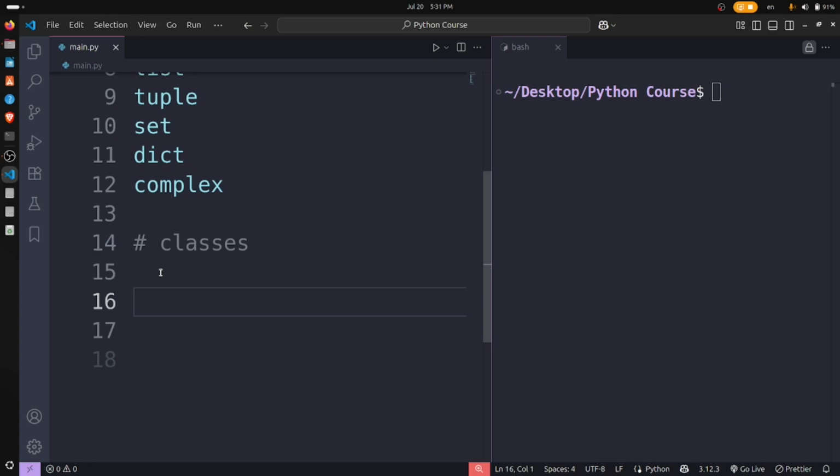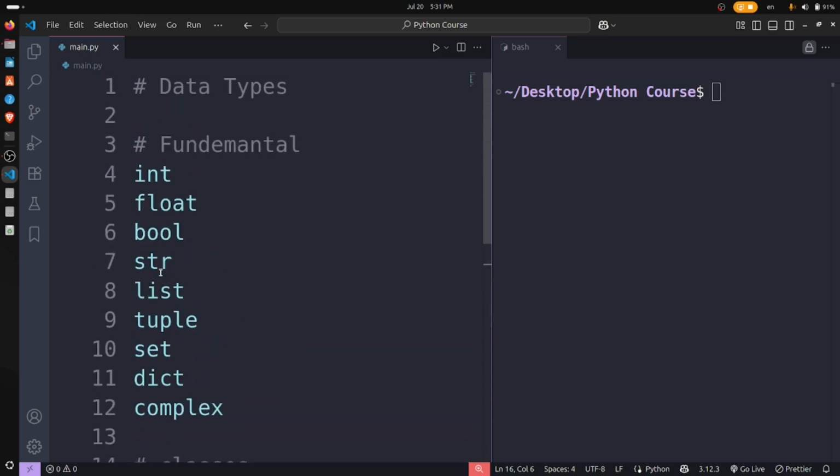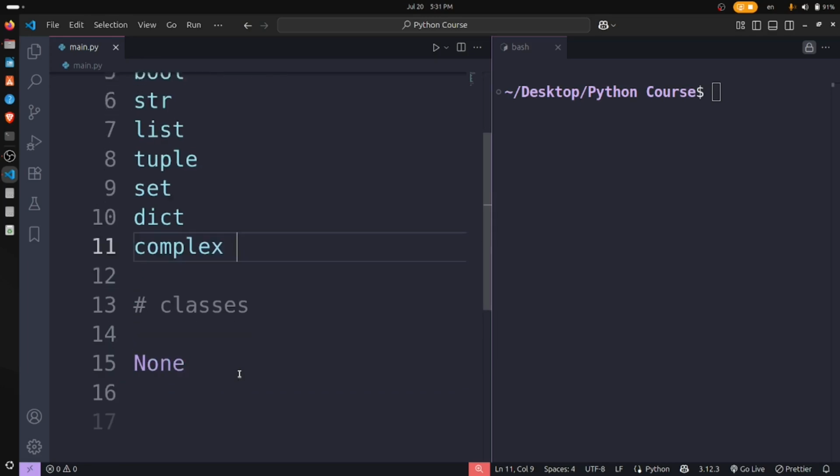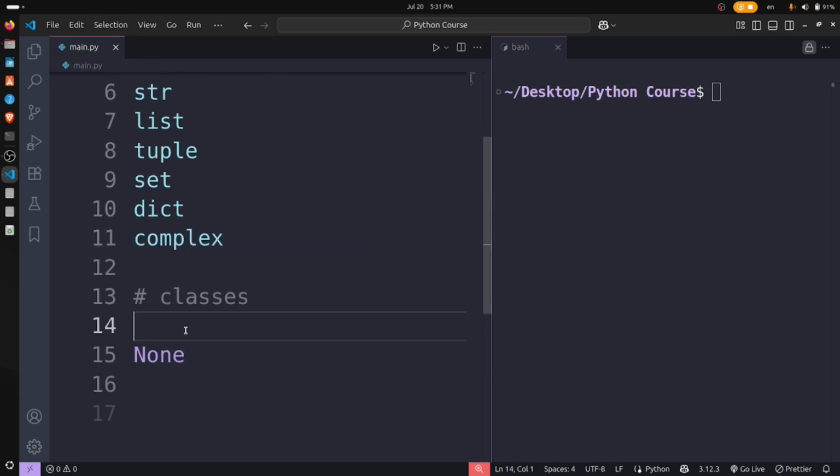And the last one is None. None, as you know from its name, means nothing. It says nothing, so overall we can say it is the absence of value. So this is also another data type in the Python programming language. These are the data types. Among the fundamental ones, complex is for imaginary or real numbers. And we have None, and some specialized data types like packages and modules.